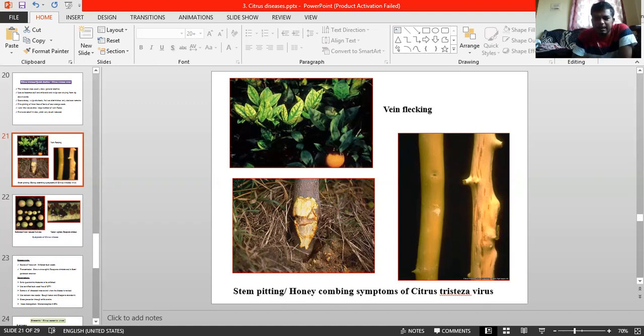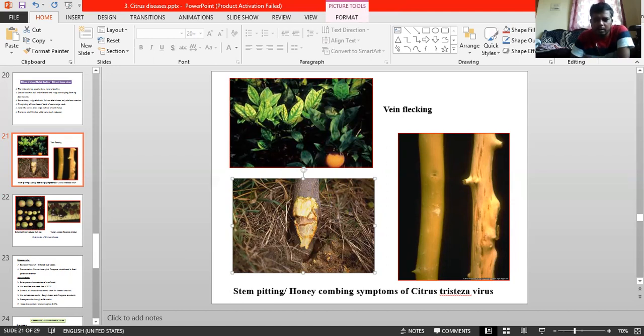Especially in young leaves of acid lime, it is seen intermittently when viewed against light. Vein clearing and vein corking are more commonly viewed in the acid lime. You can view against the sunlight, a characteristic symptom. In sweet orange, the specific symptom of the disease is honeycombing.